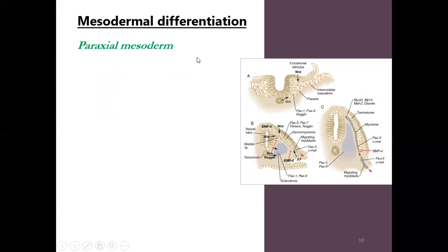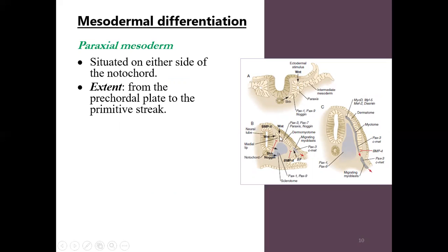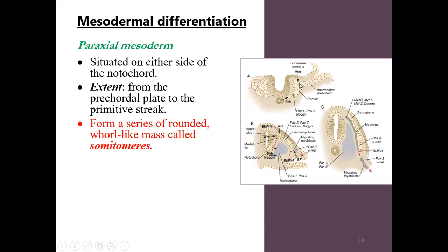So now the paraxial mesoderm, which is situated on both the sides of the notochord, will start differentiating into the somatomeres. The paraxial mesoderm extends from the precordal plate to the primitive streak. It will form a series of rounded whorled masses with a small cavity inside, like a donut. These whorled masses are known as somatomeres.